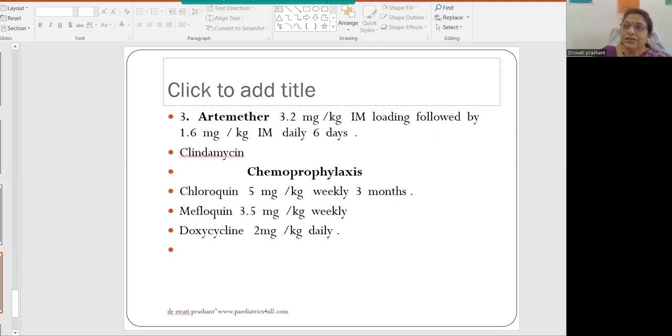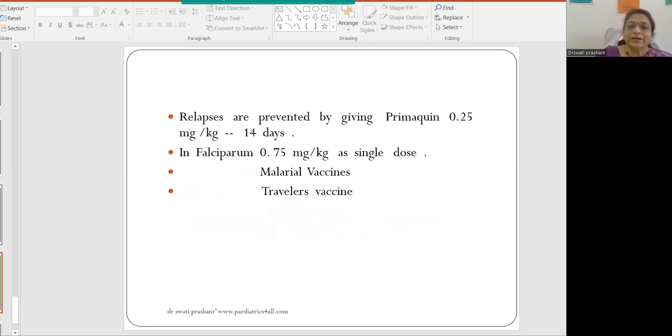We can start this 1 month before and continue after they leave India also, so that they won't get malaria. Relapses are prevented by giving primaquine 0.25 mg per kg per day for 14 days in cases of vivax malaria, while in falciparum we can give a single dose of 0.75 mg per kg. Anti-malarial drugs themselves are called the traveler's vaccine for malaria.